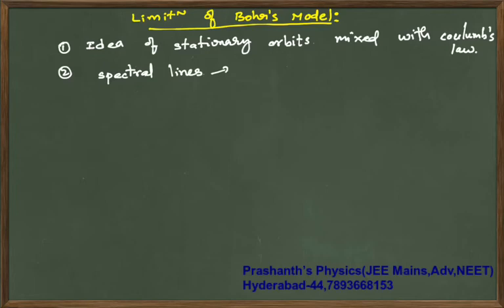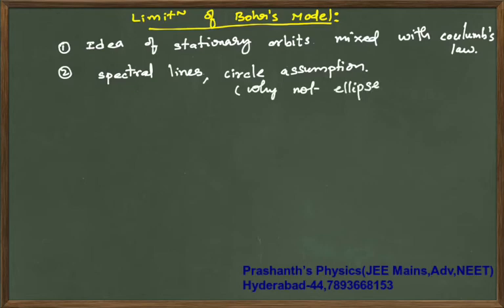Next, why this circle assumption? Why is the electron revolving only in a circle, why not an ellipse, like how satellites or interstellar objects move around planets or stars in elliptical orbits?